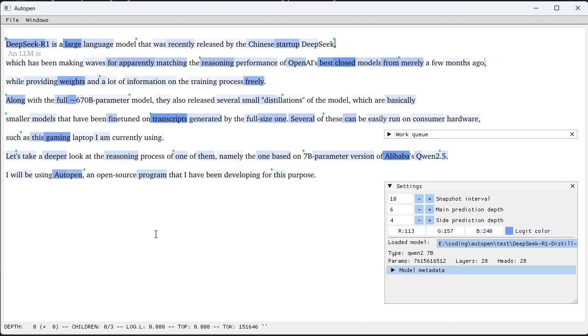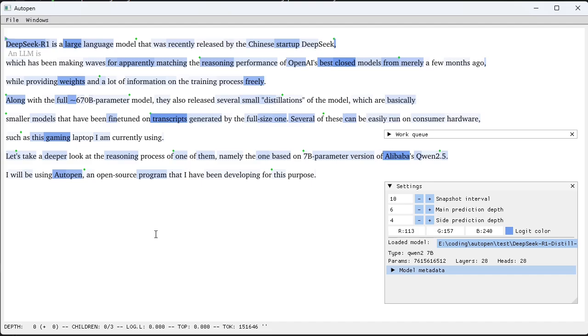DeepSeek R1 is a large language model that was recently released by the Chinese startup DeepSeek, which has been making waves for apparently matching the reasoning performance of OpenAI's best closed models from merely a few months ago, while providing weights and a lot of information on the training process freely.